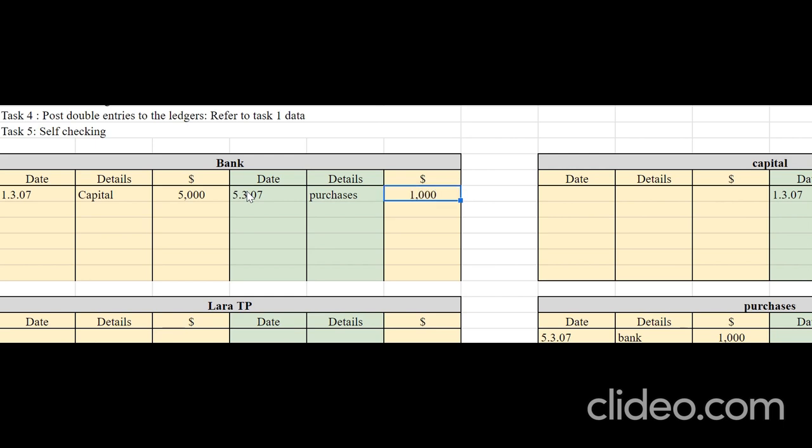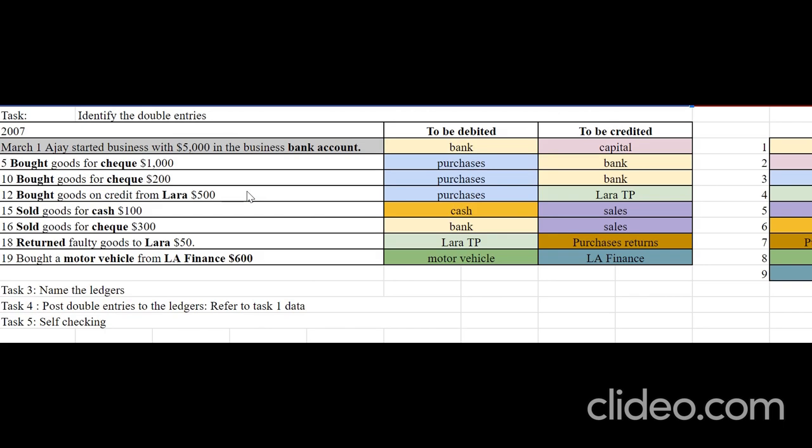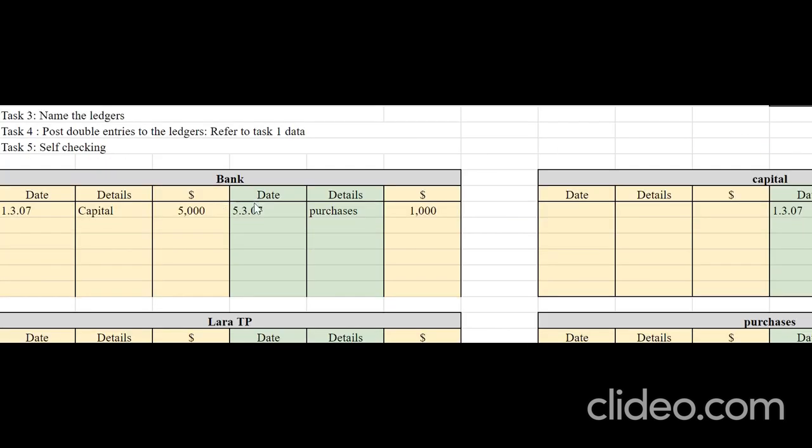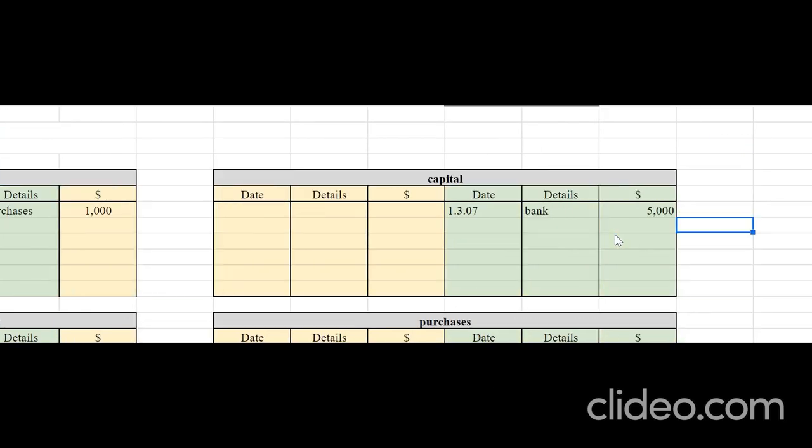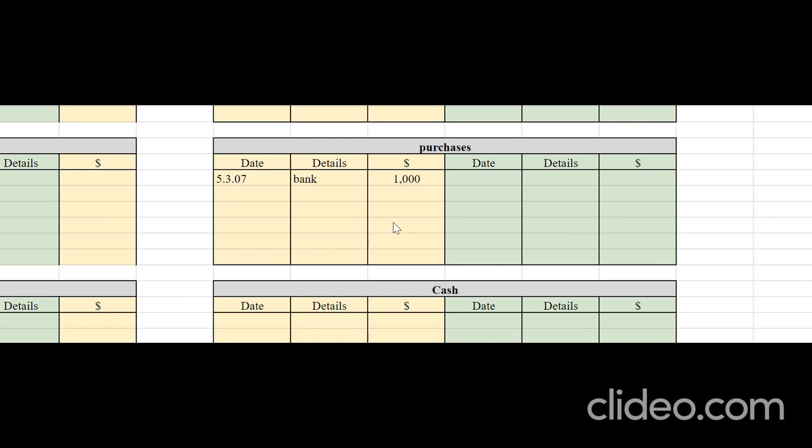Again on 10th, we're done with the transaction on 5th. Now we are moving to 10th. Bought goods for check 200. Purchases debit, bank credit. So let's move to the debit entry first, purchases account. On the debit side, you enter 10/3/07.